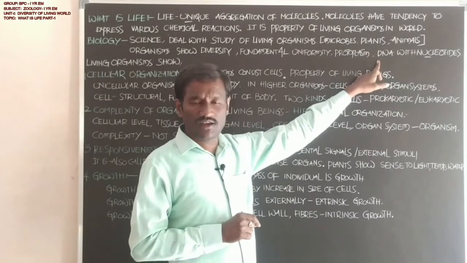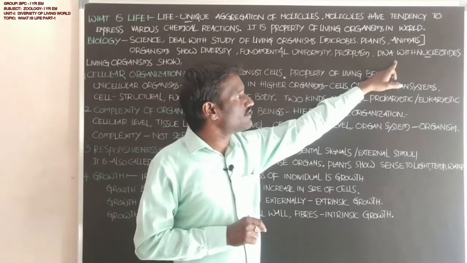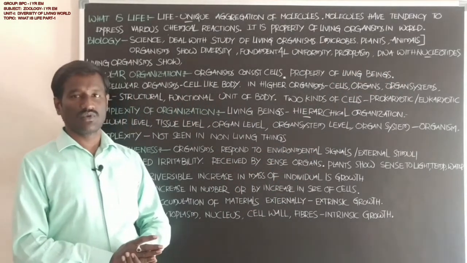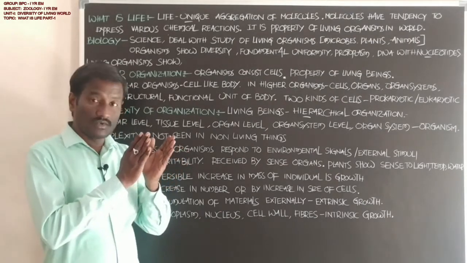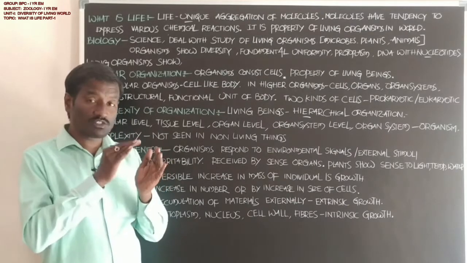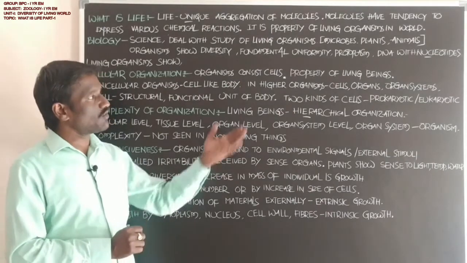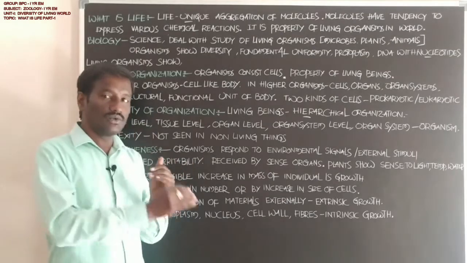Next, DNA. DNA is the genetic material. DNA is formed with nucleotides, students. Nitrogen bases and sugar molecules present in them form the DNA.